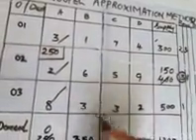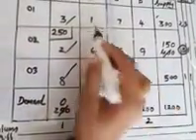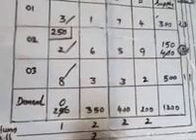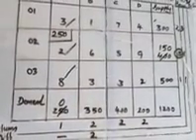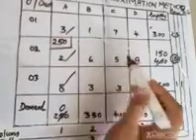Here 2 and 3, here 1. And the column differences: 1, 6, 3, 1 and 3. Here there is no column difference because that column is cancelled. Then 7, 5, 3, here 2. 4, 9, 2, here also 2.